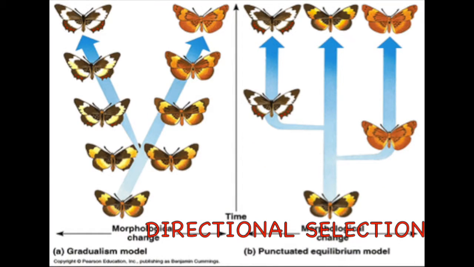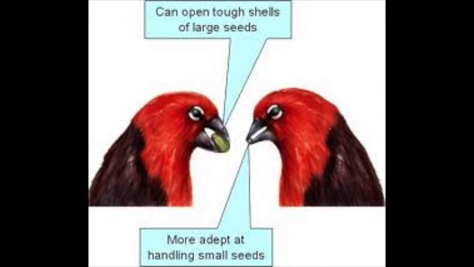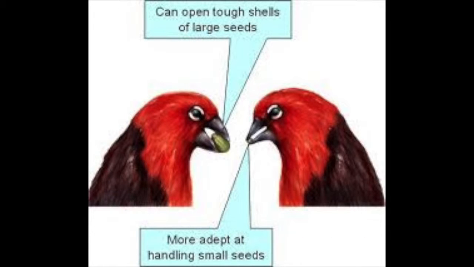There are many different types of natural selection, one of them being directional selection, which is when an extreme phenotype is favored over other phenotypes, causing the allele frequency to shift over time in the direction of that phenotype. Another type of natural selection is disruptive selection, which are changes in the population's genetics in which extreme values for a trait are favored over intermediate values.